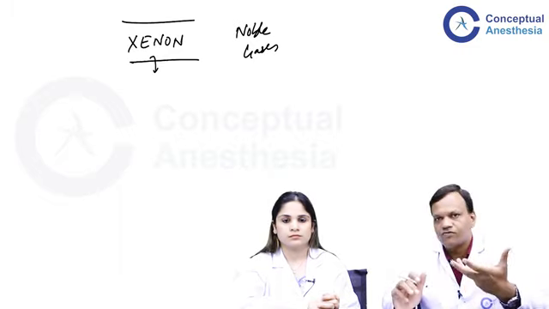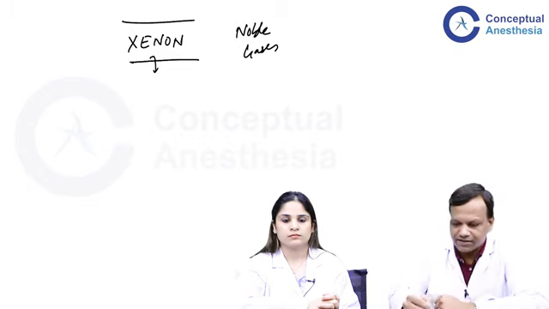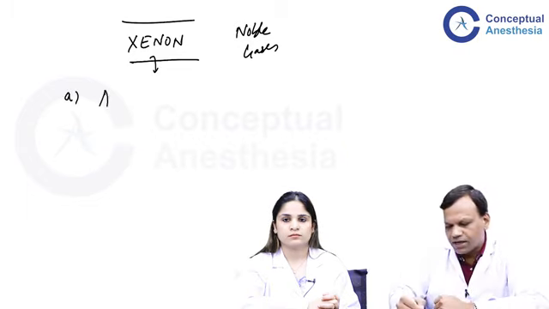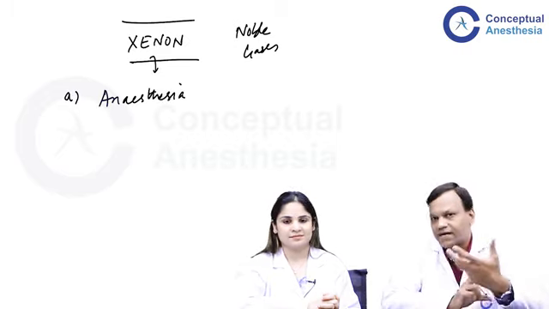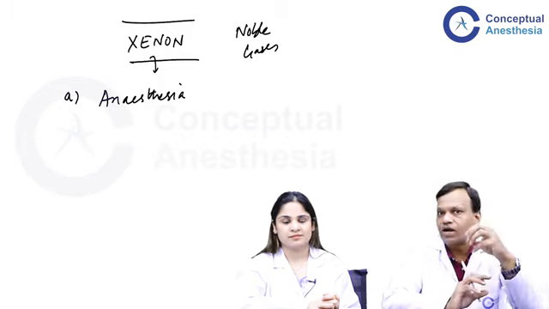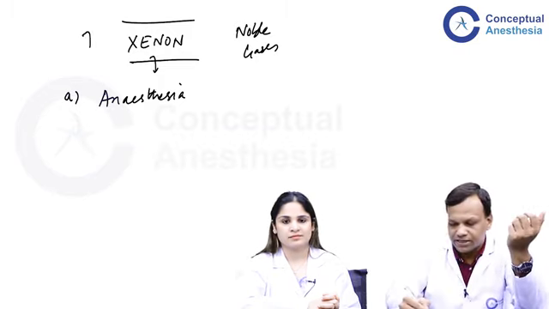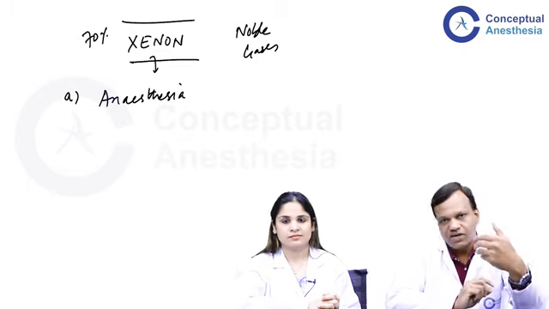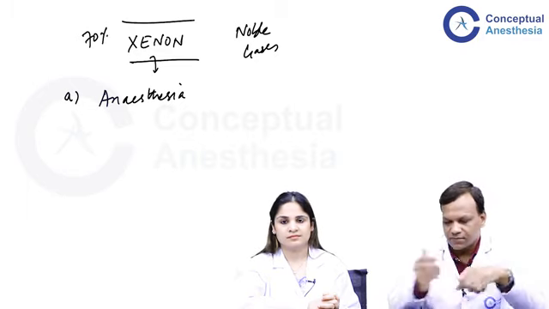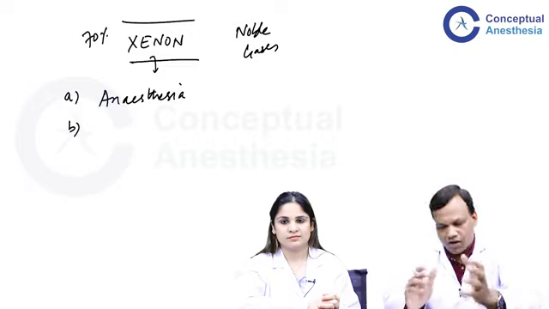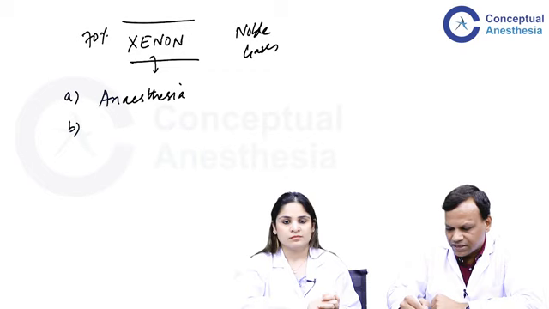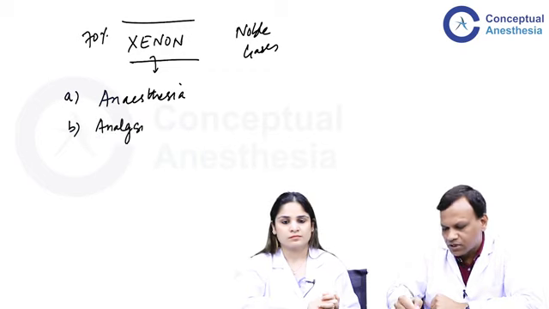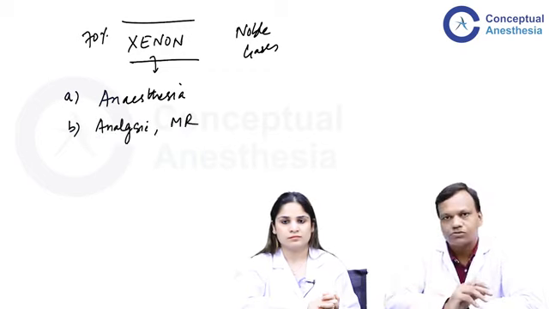So what should be the property of a drug to be used as an ideal anesthetic? So obviously one, it should be anesthetic. It should produce anesthesia. It should not deceive like nitrous oxide. Xenon is anesthetic agent. It can produce anesthesia, although it is required in high concentration. Its MAC is also high, nearly 70%. So, but when we give 70%, it can produce anesthesia. Second, we should require the gas and no other gas is required or no other substance should be required. That means it has a good analgesic property also and good muscle relaxant property also.